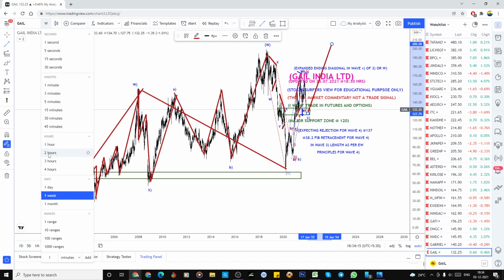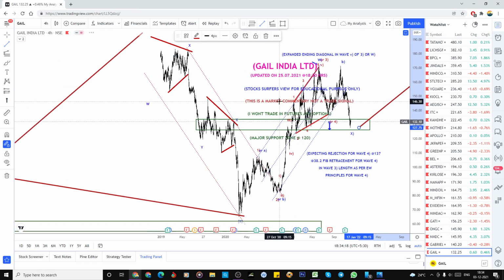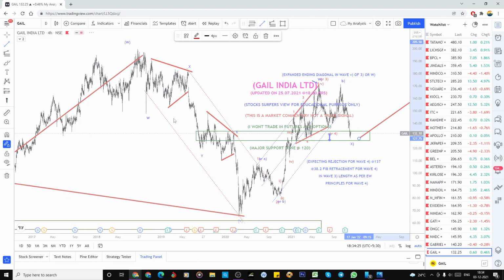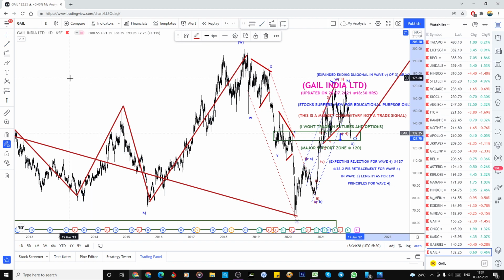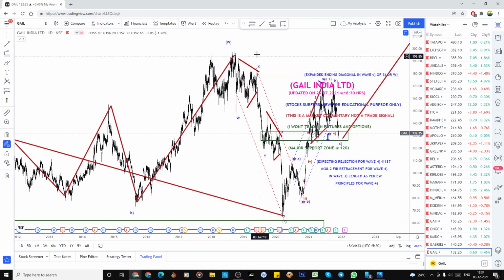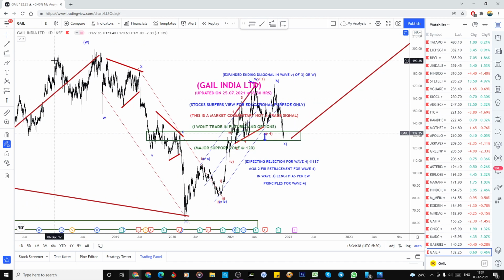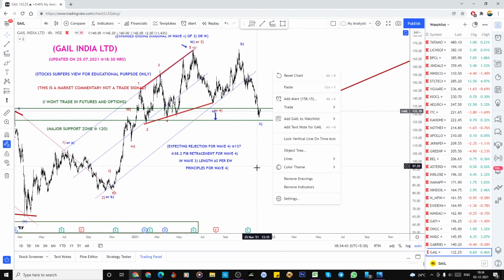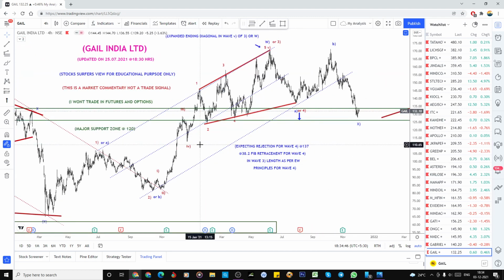So we will just look at that 4-hour chart. As I said, whether this is the end of the X wave, whether this WX, or in that running flat correction, this could be the W, so this could be the X also. And we need a Y wave to break above this 200. That is my target for this pattern. In the previous video also, I already updated my chart, but I'm not updating it here now. I have a lot of work, so I didn't update it. So this is a B, and a C.